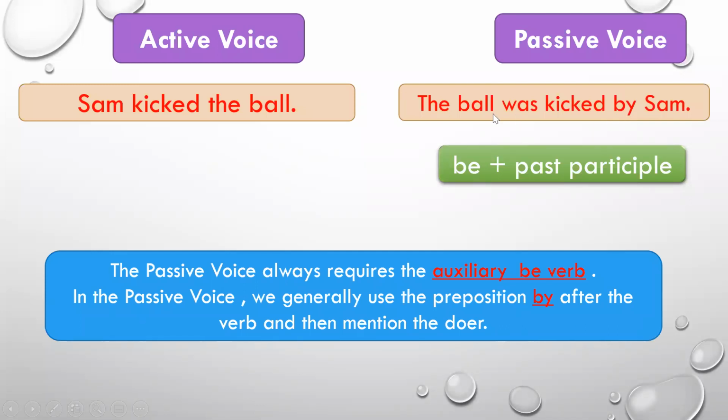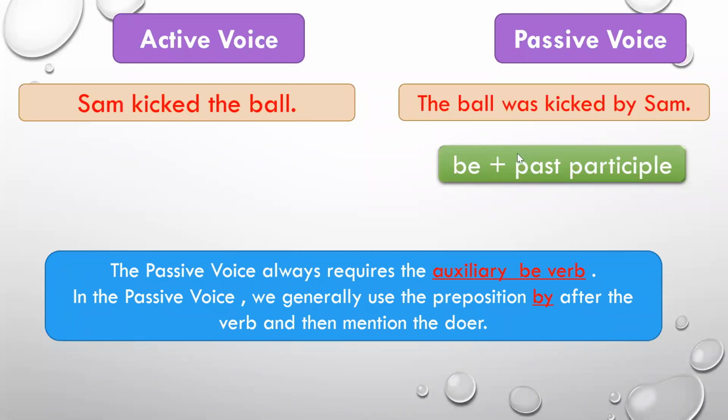Generally, in all sentences, when we convert from active voice to passive voice, or in all passive voice sentences, you will find the preposition by. By, where is it placed? By will always be placed after the verb and before the doer of the action.